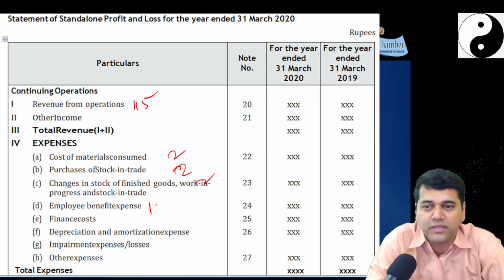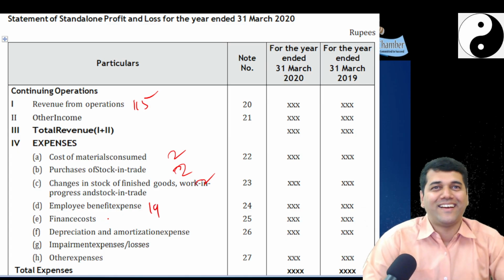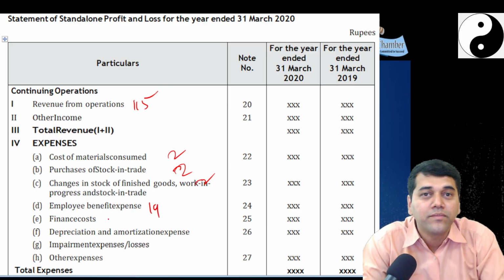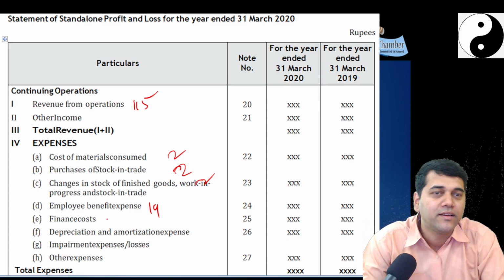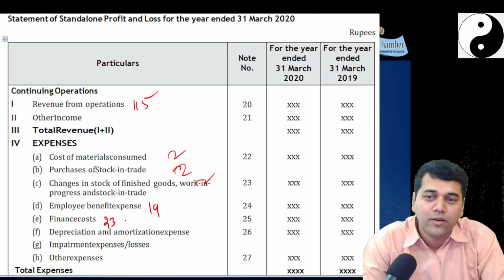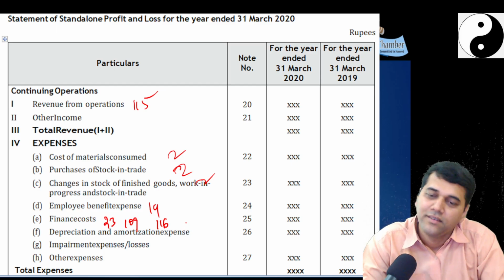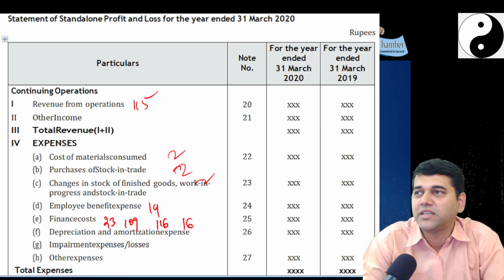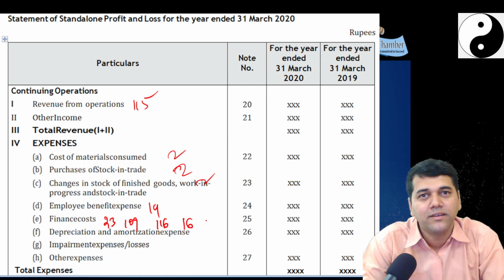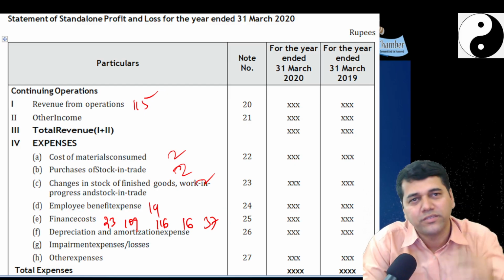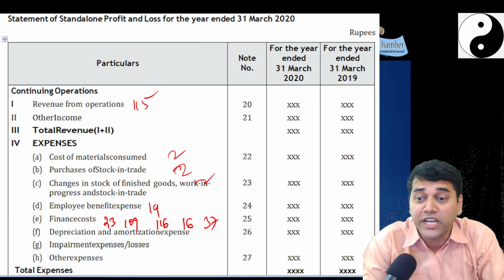Employee benefit expense 19, finance cost, very much interested. 109, 116, 16, decommissioning liability, then 37, provisions, whichever you discount you have to do, and more importantly 21.